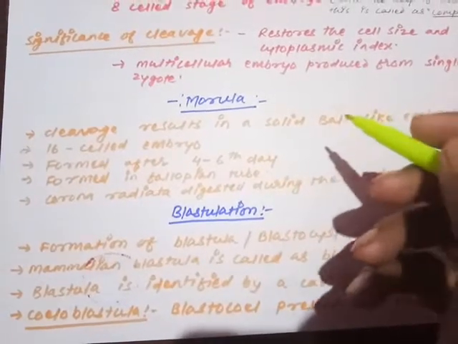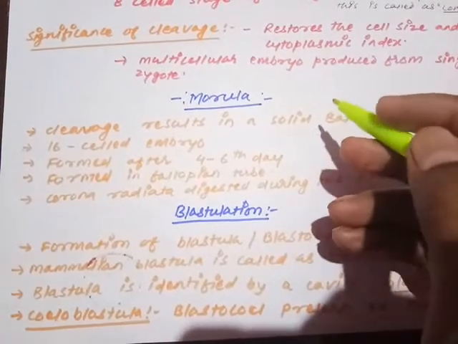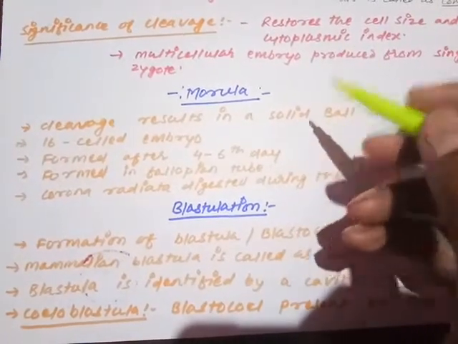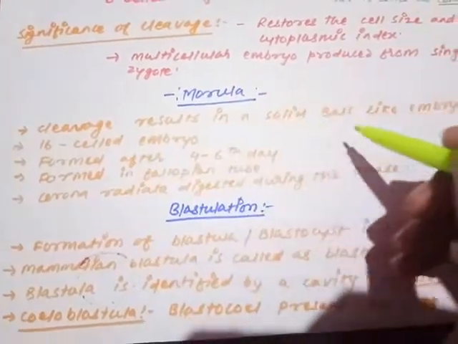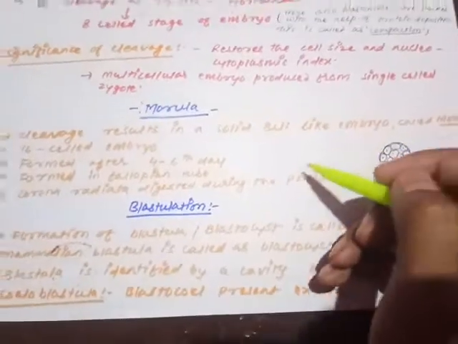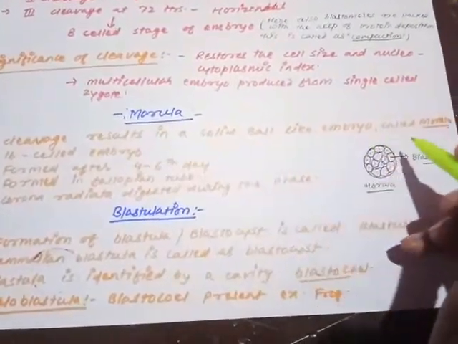That solid structure is called morula, but that 8-celled structure is not considered a morula. One more division is required. After one more division, that 8-celled embryo converts into a 16-celled embryo. So cleavage results in a solid ball-like embryo, that is called morula.